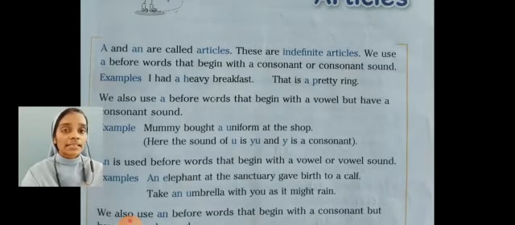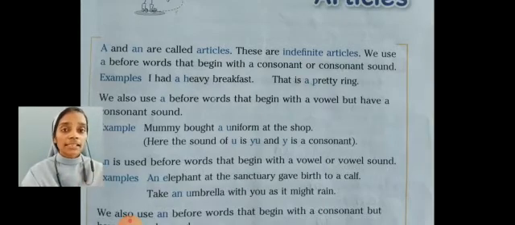A heavy breakfast. Next one, that is a pretty ring. The word pretty starts with the consonant letter P, so before the consonant letter we use article a.